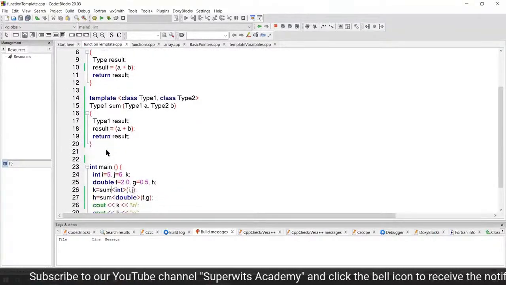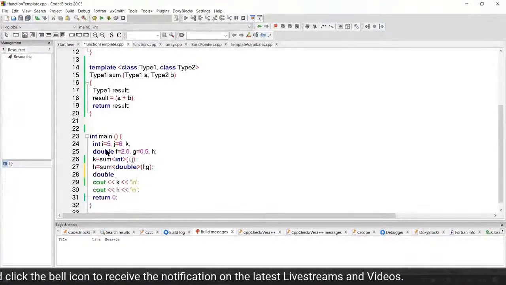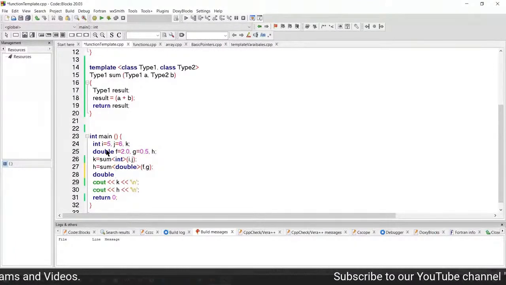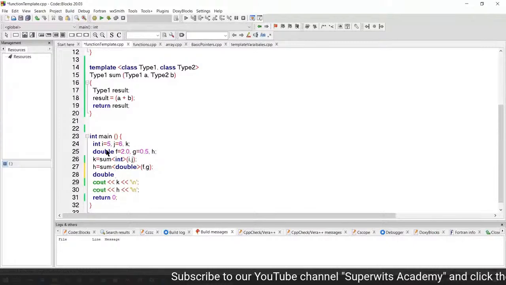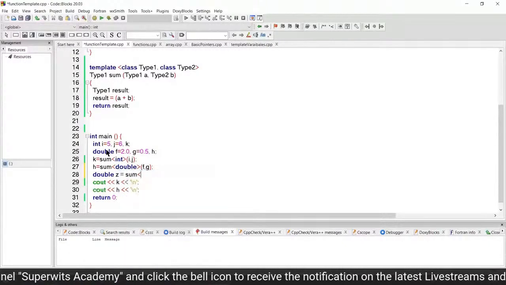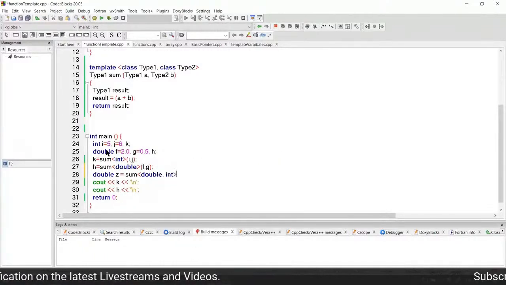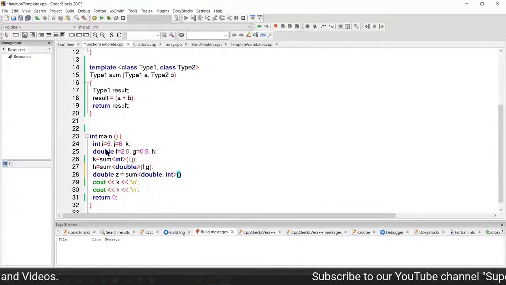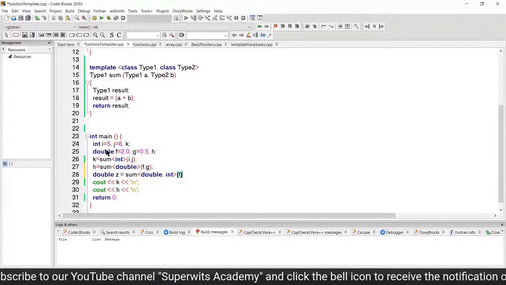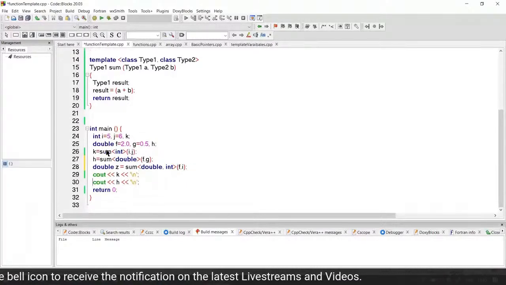Okay, now how am I going to call this particular function? And this will be like double, because I'm going to take double. You can also take float, char, whatever you want, depending upon what you are trying to implement for your own problem at hand. So I'm typing in double z equals sum. Within sum, what I'm going to do is type double, and then the second type I'm going to give as int, and within the function call, what I'm going to give is f, which is the double variable defined here, and within the second parameter I'm going to give i, which is an integer parameter, and then I'm going to print the value of z as well.